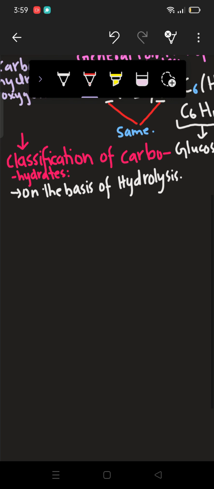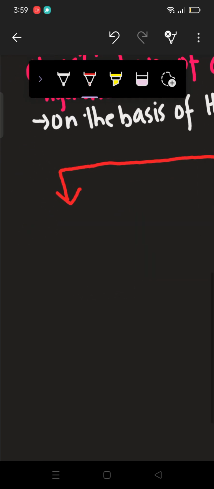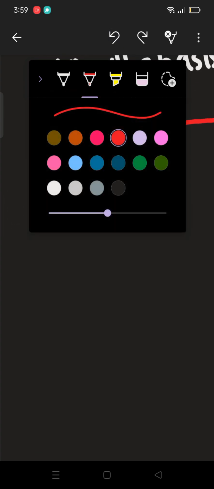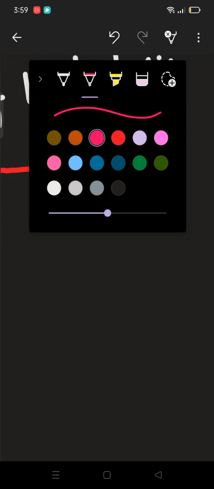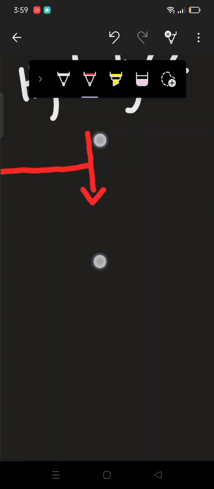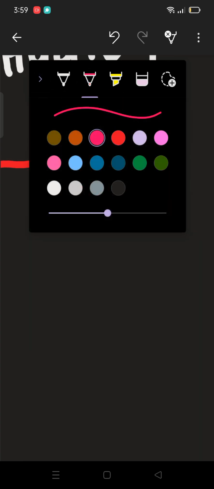So let me write here first. Initially we'll be talking about our first type, which is monosaccharide. Here I'm writing the topic. Then second we have oligosaccharide.